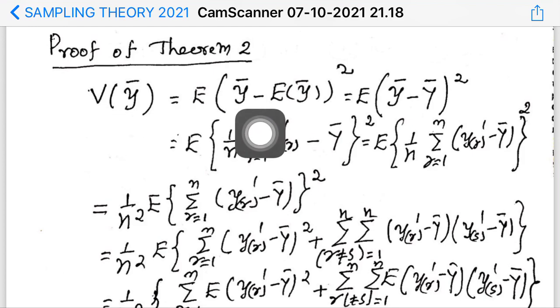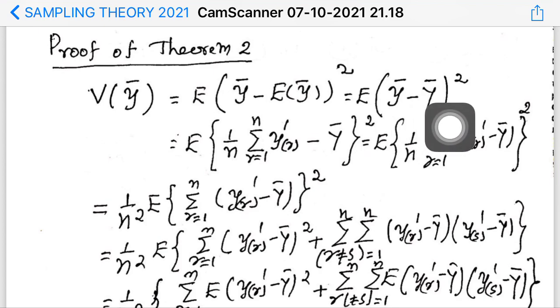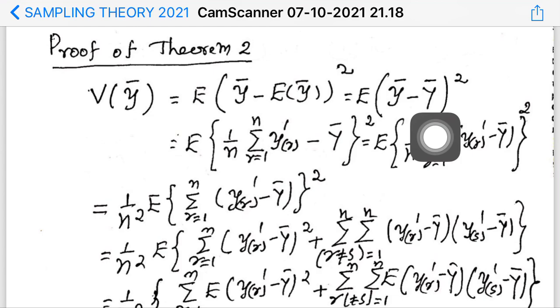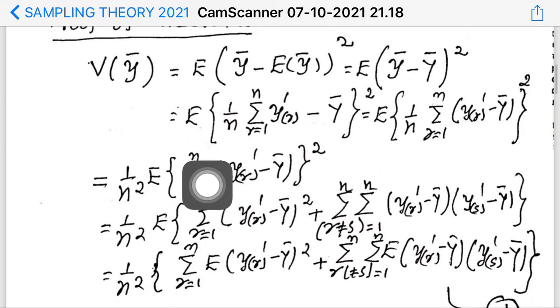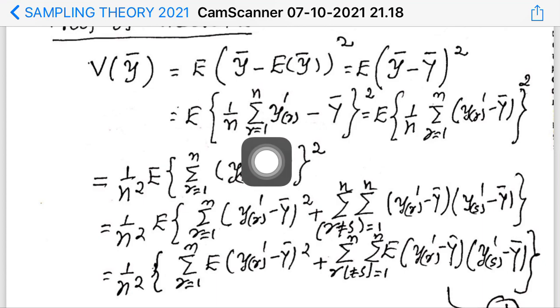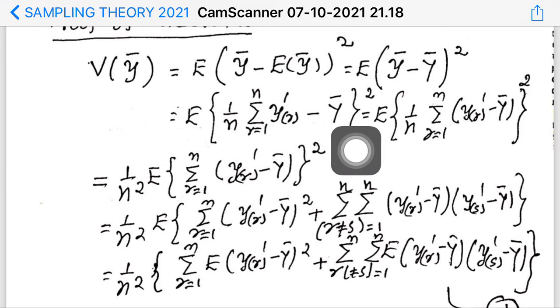Okay. So this is equal to expectation of y bar minus capital Y bar the whole square, because expectation of y bar equal to capital Y bar. That we have proved in SRSWOR. And next is expectation of what is y bar? Y bar can be written as 1 by n into sigma r equal to 1 to n yr prime minus expectation of y bar, that is equal to capital Y bar the whole square.